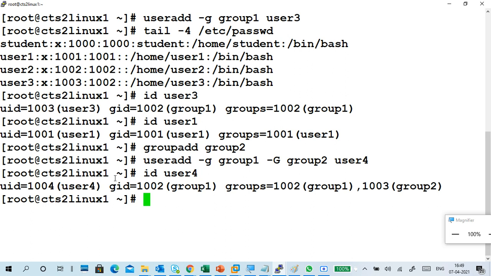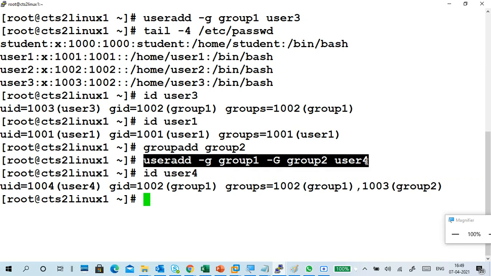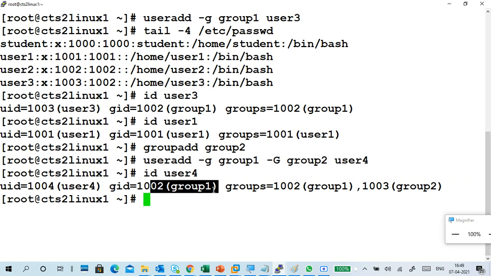You see, the primary group is group 1 and the secondary group is group 2. While you are creating a user, you can tell which one is group 1, your primary group, and which one is group 2. So this is the primary group and this is the secondary group. How to know? Minus small g means primary group, minus capital G means secondary group. Okay.